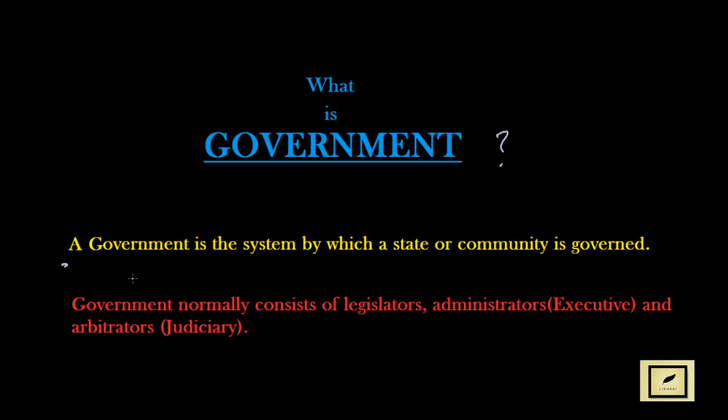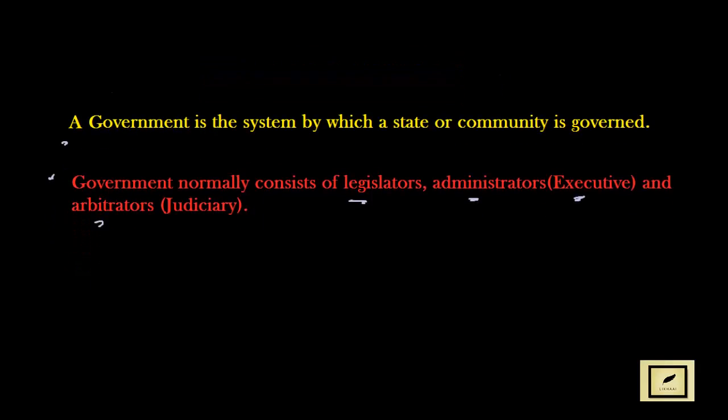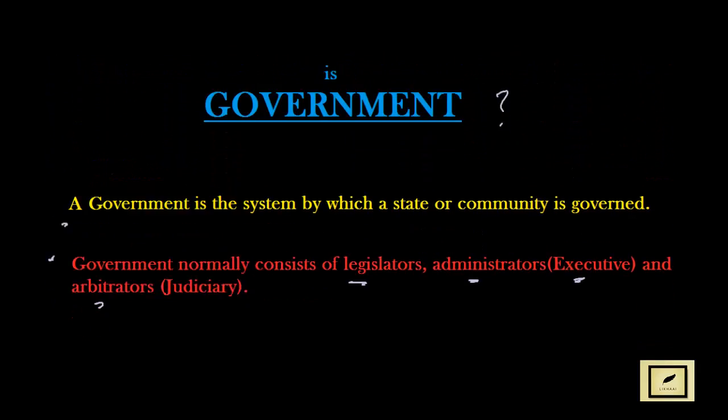A government is a system by which a state or a community is governed. Government normally consists of legislators, administrators also called executives, and the arbitrators, that is the judiciary. Now let's see this in layman's terms, what the word government actually is.